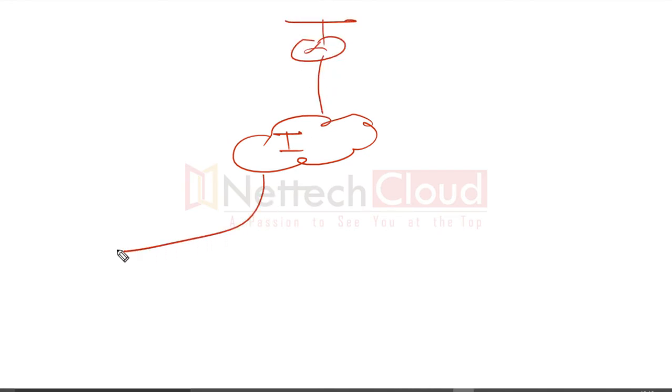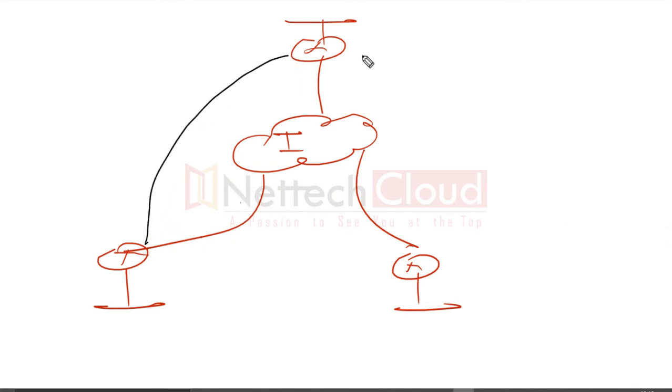Let me clearly make this point. It's something different from the SD-WAN we are discussing, but no worries. If you are from a networking background, you must be familiar with DMVPN. In DMVPN the transport is the internet, with the hub router and spokes here. Technically, a multipoint GRE tunnel is created like this.